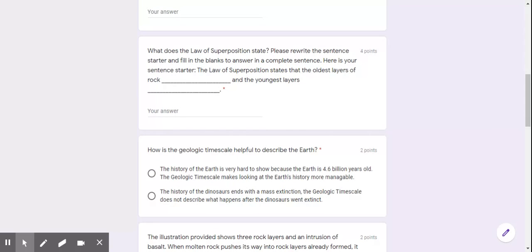Next question. What does the law of superposition state? Please rewrite the sentence starter and fill in the blanks to answer in a complete sentence. Here is your sentence starter: the law of superposition states that the oldest layers of rock, blank, and the youngest layers, blank. Make sure to rewrite the sentence starter here and fill in the blanks.